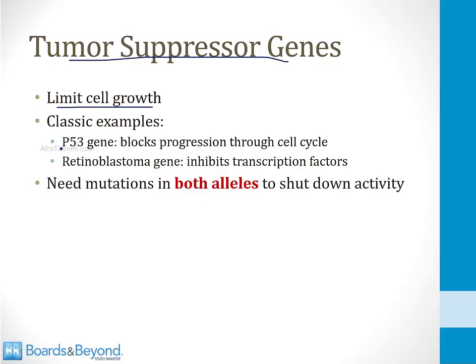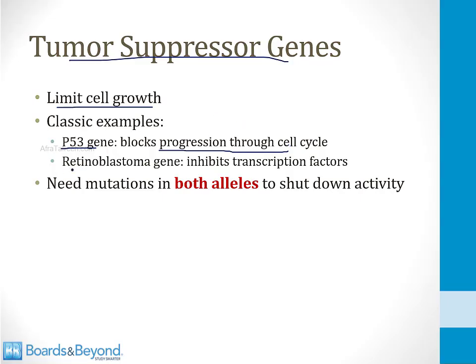A classic example is the p53 gene, which I talk about in the video on cell cycle in the cell biology section. This gene codes for a protein that blocks progression through the cell cycle, so it normally stops cells from dividing. If it is mutated, the cell will divide uncontrollably, and that's why it's called a tumor suppressor gene, because its normal role is to suppress cell growth.